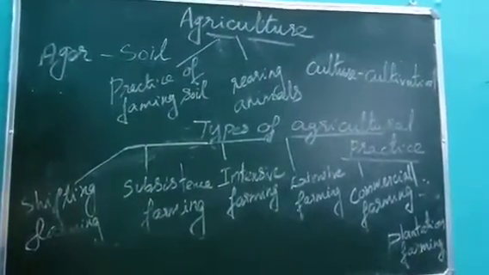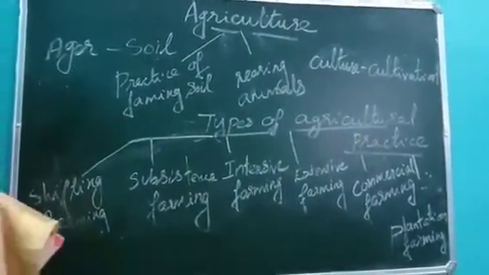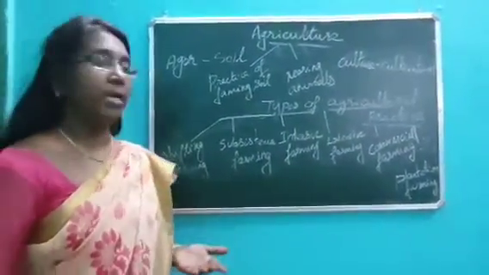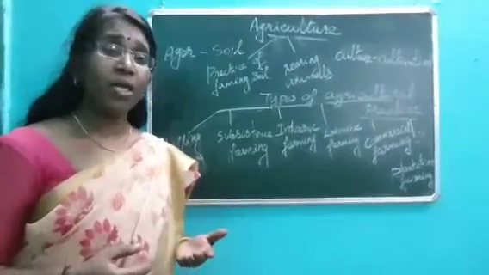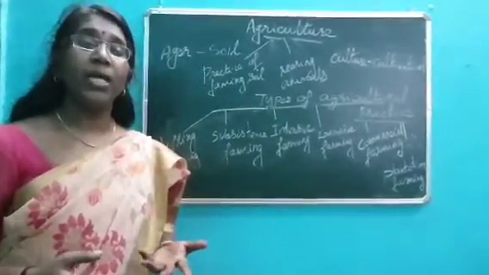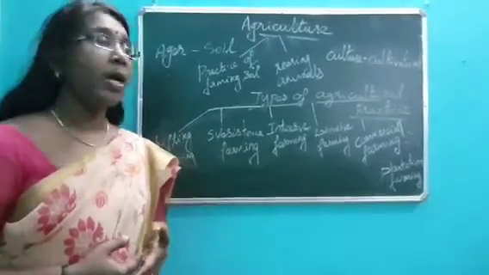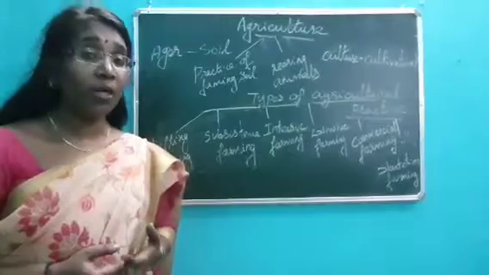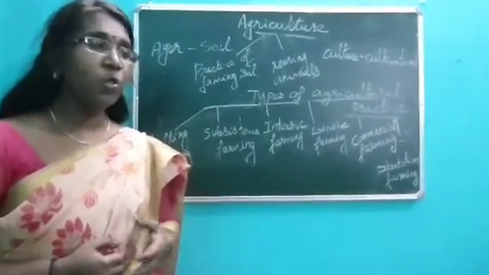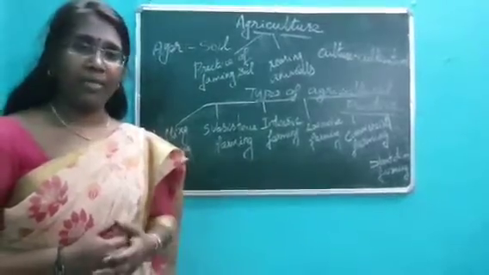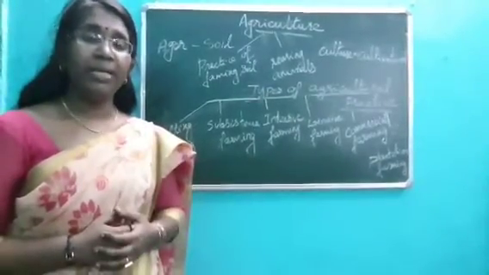So what is agriculture? Agriculture is the practice of farming soil to produce crops. When we say agriculture, it is not only producing crops, we also rear animals for milk products and other materials.